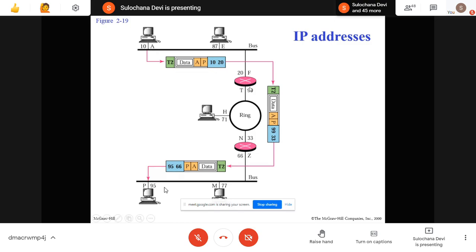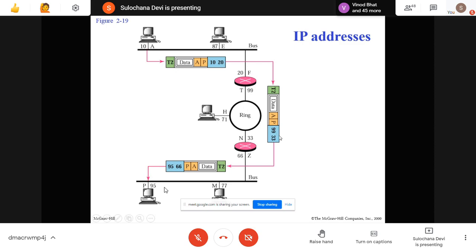The data link layer of this router has to replace the source MAC address with its own MAC address and the destination MAC address with that of the next router to which it is connected. This router is connected to the next router on this interface, where the IP address is N and the MAC address is 33.